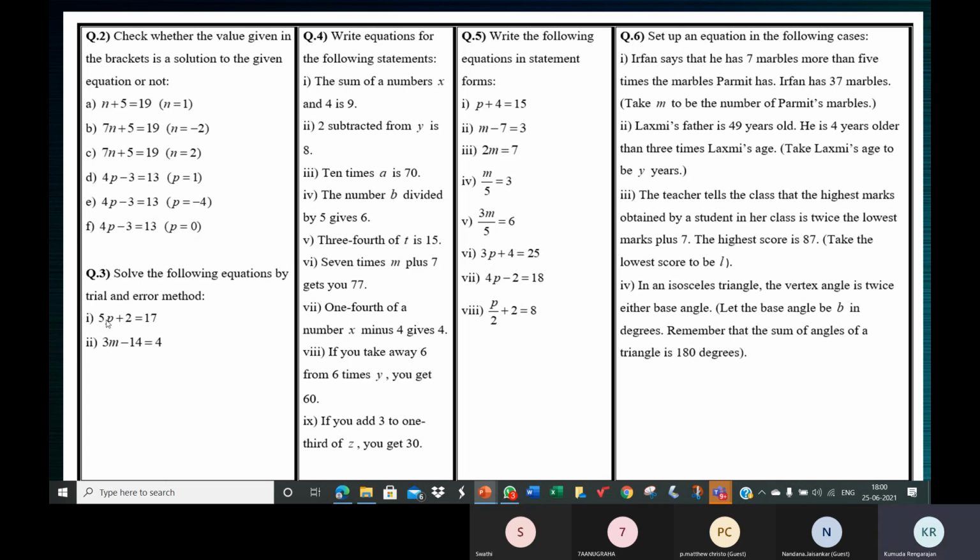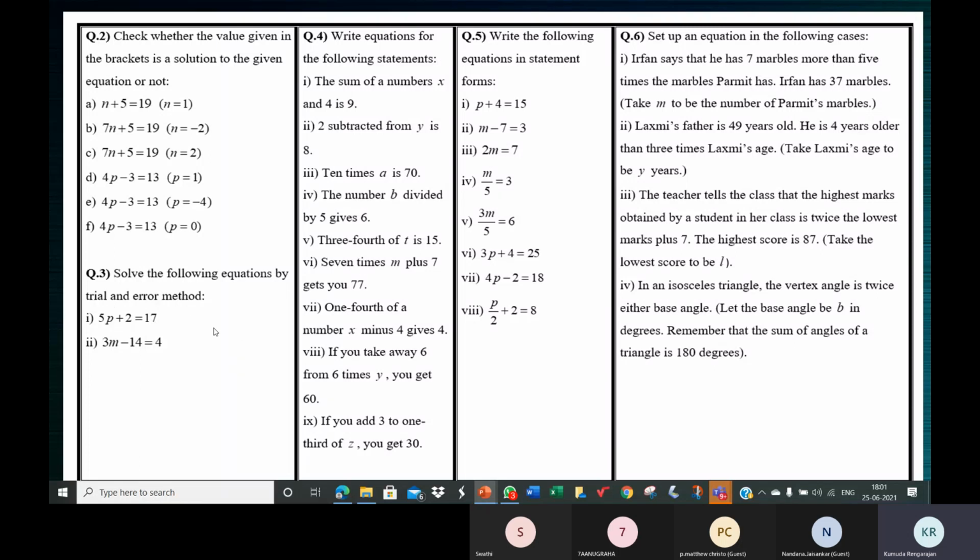Now, children, what value of P will make this 5P plus 2 equal to 17? Guess and tell me. Ma'am, P is equal to 3. Yeah. Okay, now the second one, somebody else has to say the answer. So when P is 3, 5 into 3, 15 plus 2 will be 17. You should not solve and say the answer. You must solve this by trial and error method.